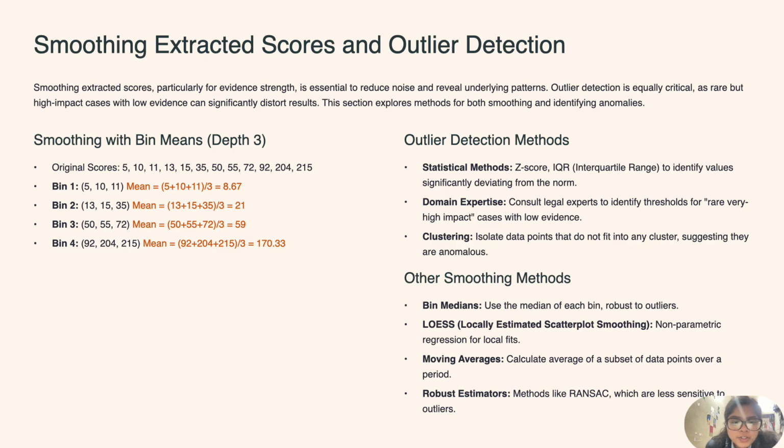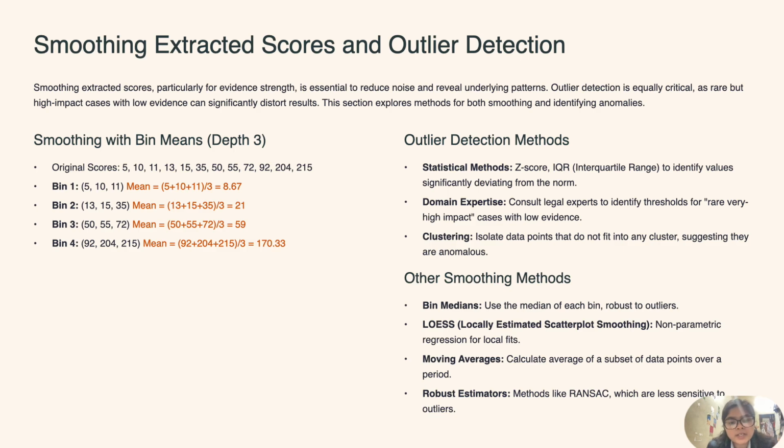For outlier detection, we have statistical methods like z-score and IQR. IQR is also a good method in that it flags values significantly deviating from the norm. Domain expertise: consult legal experts to identify thresholds for rare, very high impact cases with low evidence.